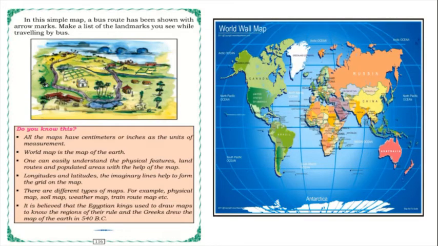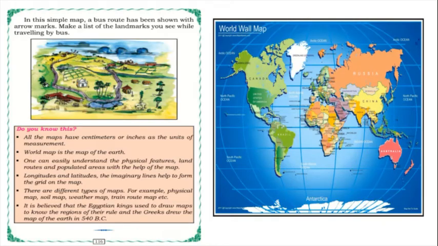So these are what you are seeing on the world map: horizontal lines and vertical lines. These vertical and horizontal lines are longitudes and latitudes.